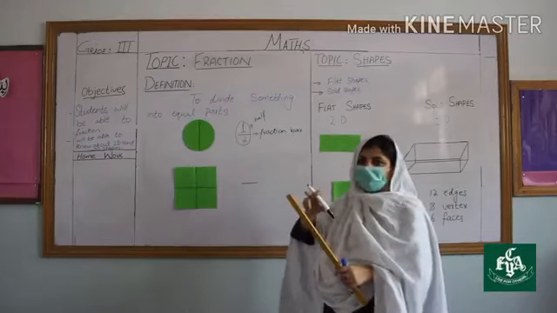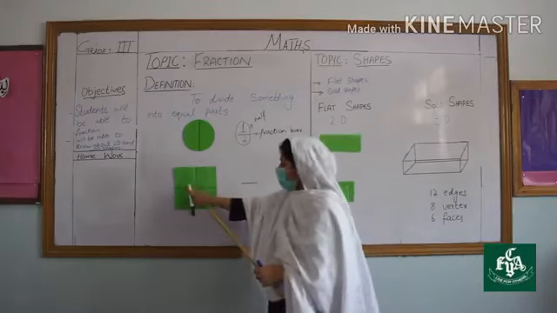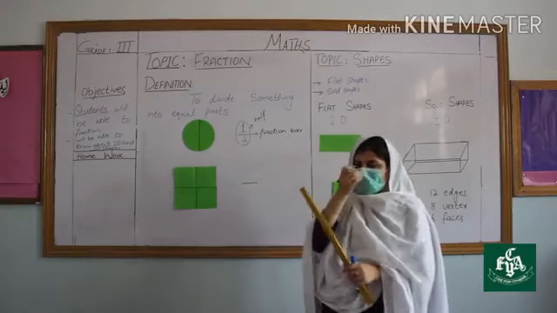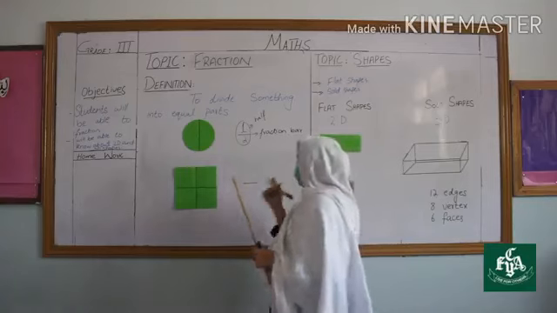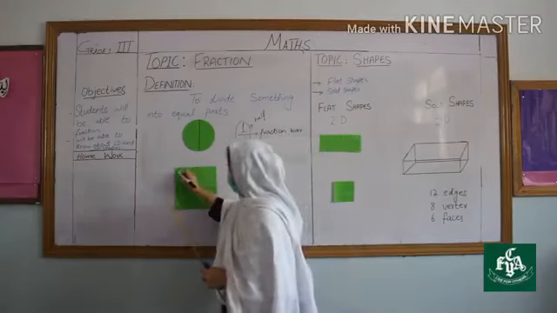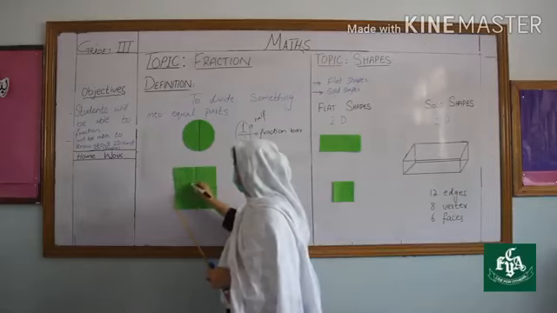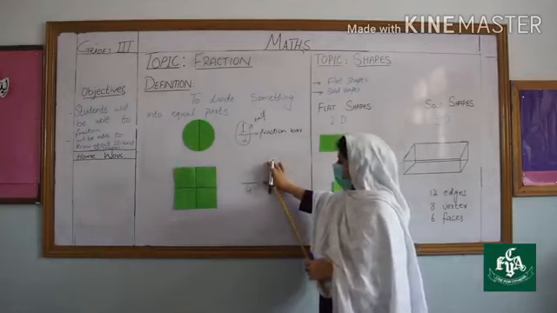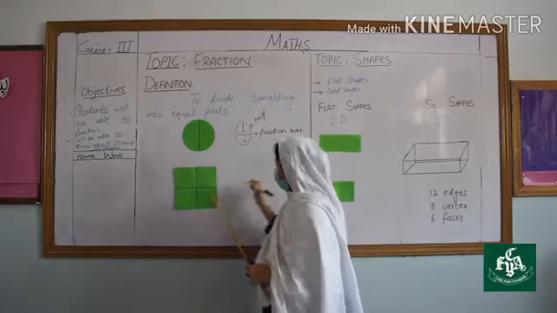So the total number of pieces we have is 1, 2, 3, 4. We have 4 pieces in total, so here I will write 4. Let's suppose this one piece is colored, so above the fraction bar I will write 1.